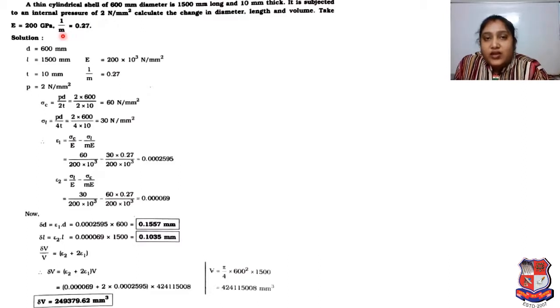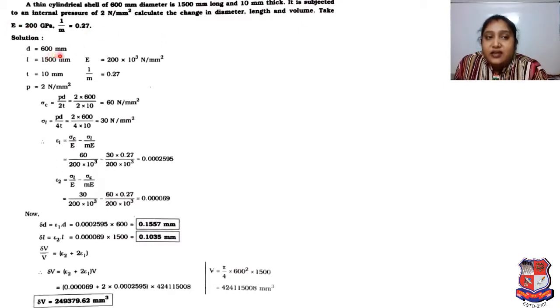So whatever I told, as per that we have to read the data. We have to identify which data is given and what we have to find. Here we have to find the change in dia, length and volume. But before that we have to see what is given.